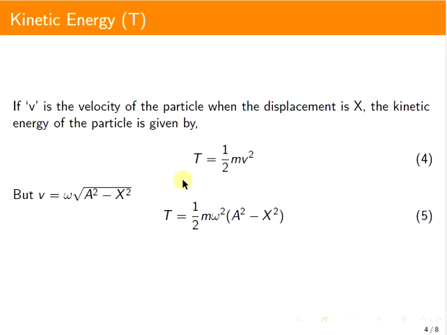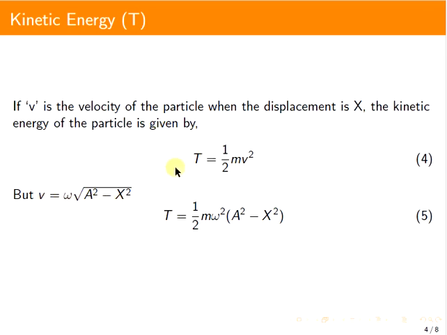We have derived the expression for velocity in terms of displacement as v = ω√(a² - x²), where ω is the angular frequency, a is the maximum displacement called the amplitude of oscillation, and x is the arbitrary displacement. So when the displacement is x, the velocity is v.